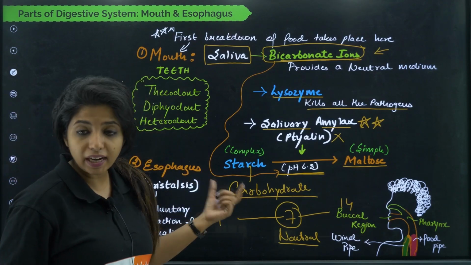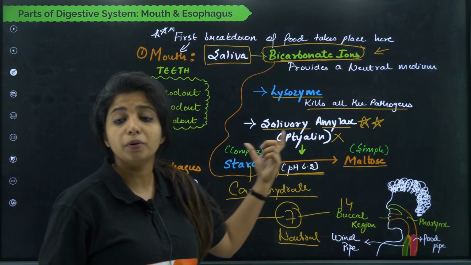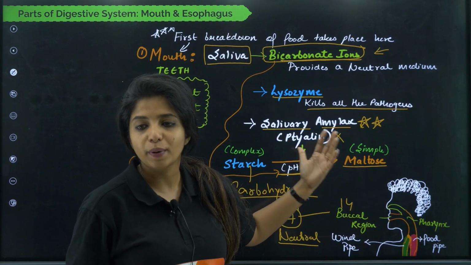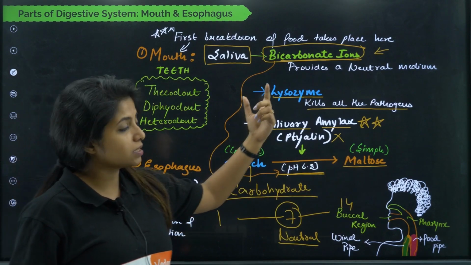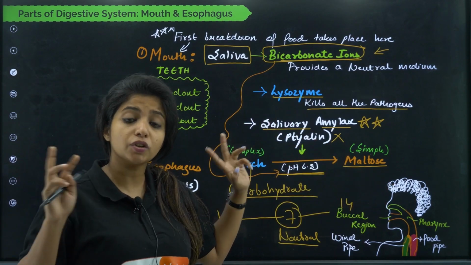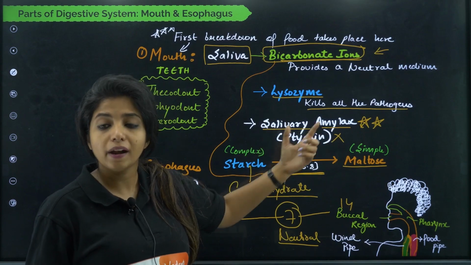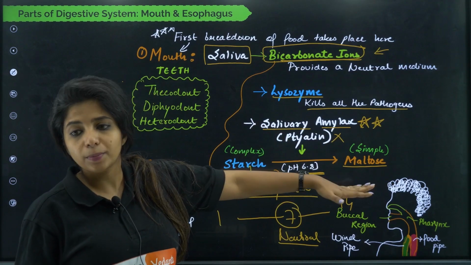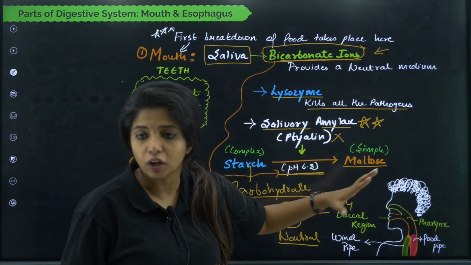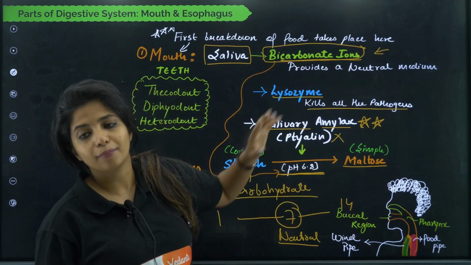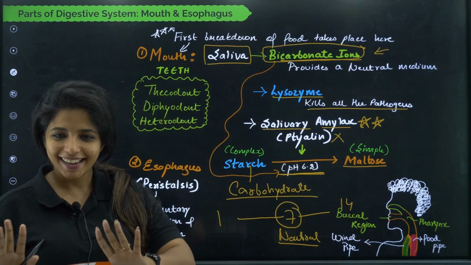So your carbohydrate is getting broken down to a simpler form, which is known as maltose, my dear children. So this was complex, this is the simpler form. If the question comes, what is the complex form on which the salivary amylase acts, children? It is the starch. What is the simpler thing that is formed at the end of it? It is maltose. Who provides this pH, children? Bicarbonate ions. Okay, so that is done.